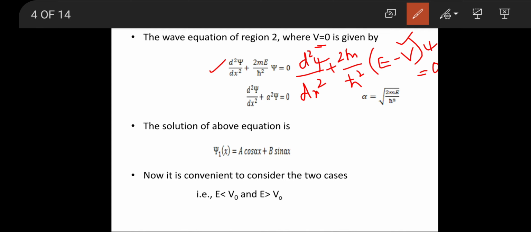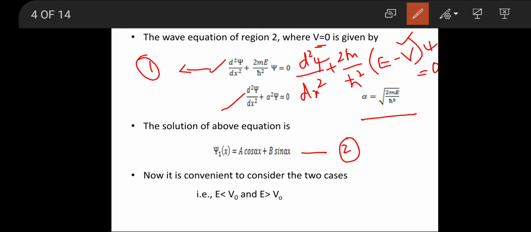Therefore, since we are considering 2mE by h cut square as alpha square, which means alpha equals square root of 2mE by h cut square, we are substituting it: d square psi by dx square plus alpha square psi equal to 0. We are considering this as equation 1. For this equation, the solution can be represented as psi 1 of x is equal to A cos alpha x plus B sin alpha x. We can consider this as equation 2.